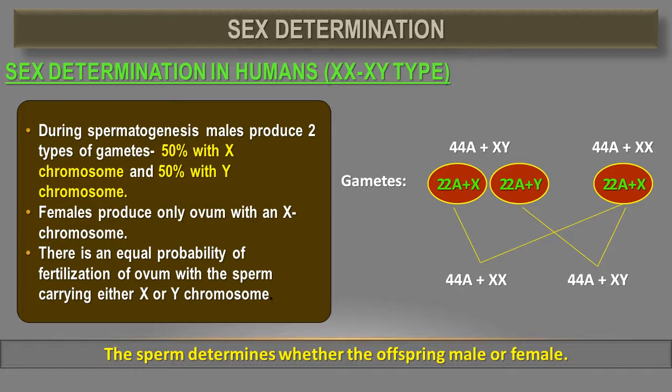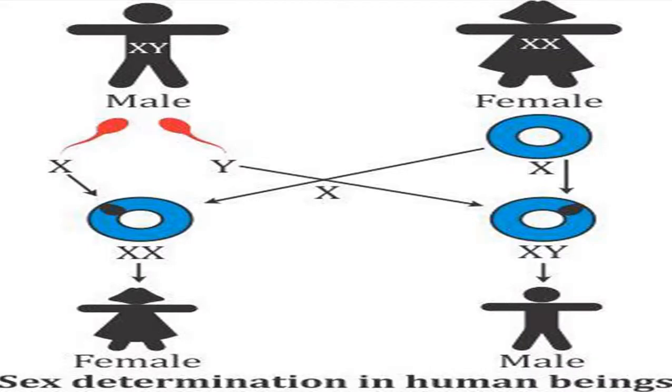But if the sperm having a Y chromosome fuses with the egg having an X chromosome, male offspring is produced, so a boy is produced. So we can say there are 50% chances that female offspring are produced and 50% chances that male offspring are produced, as 50% of sperms have an X chromosome and 50% have a Y chromosome.